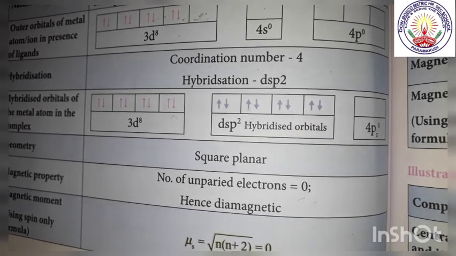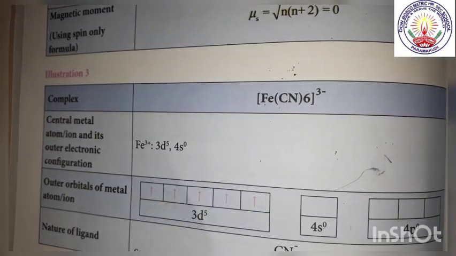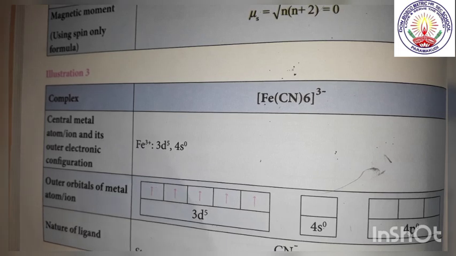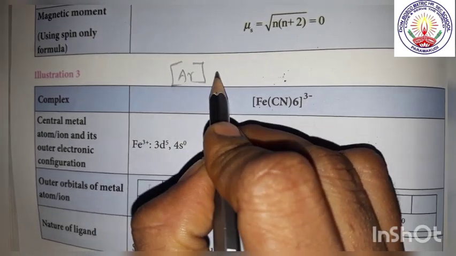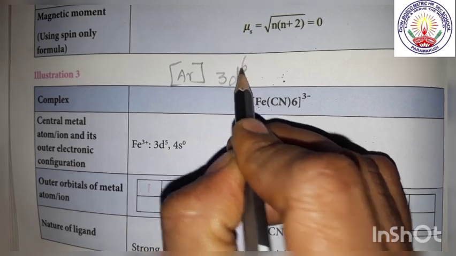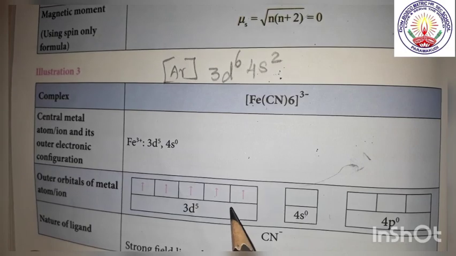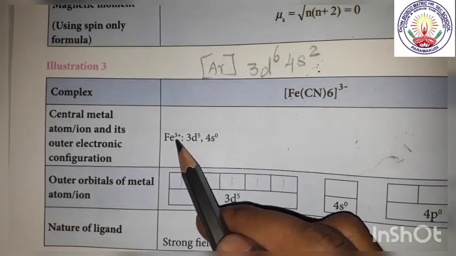Now we shall move to the third example. The third example is [Fe(CN)6]3 minus. What is the electronic configuration? Atomic number is 26 and the electronic configuration is argon 3d6 4s2, and you see the charge for ferric is 3.